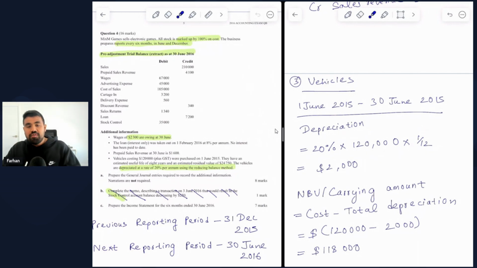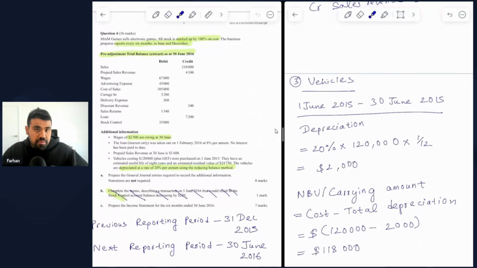Because from 1 June 2015 until 30 June 2015, 1 month has passed. So the vehicle is to be depreciated only for this 1 month in that reporting period ending 30 June 2015. So therefore, you first find the annualized depreciation and then you multiply with 1 over 12 to convert it into a 1 month basis. So once you do that, you get $2,000 as the monthly depreciation.